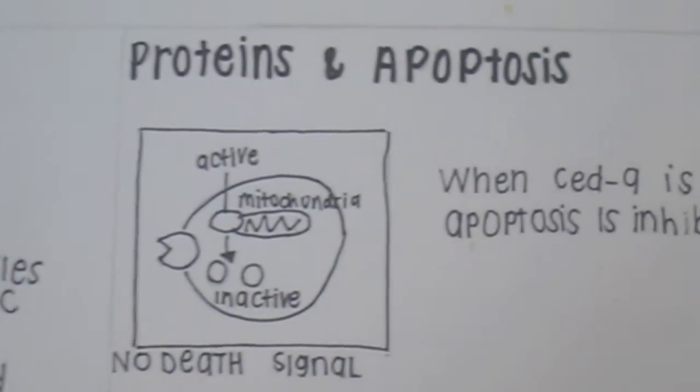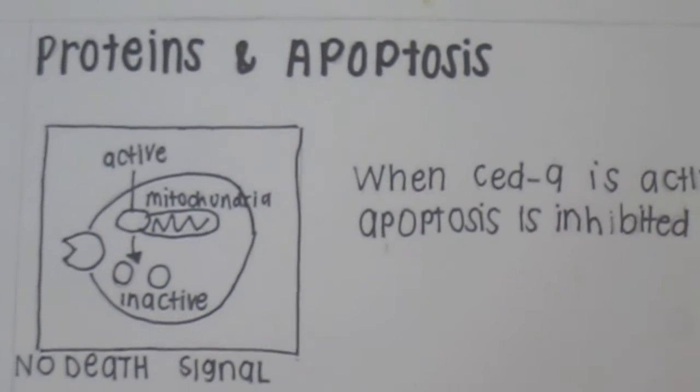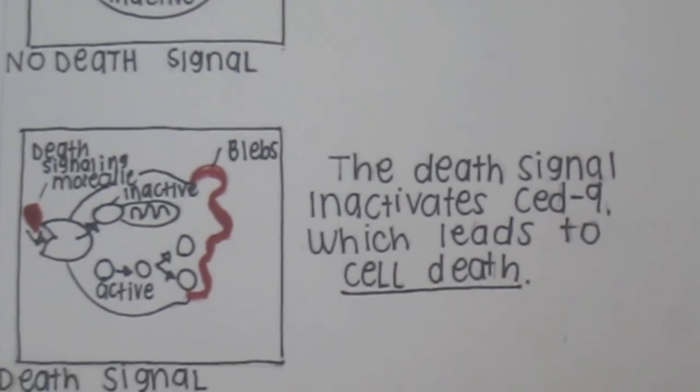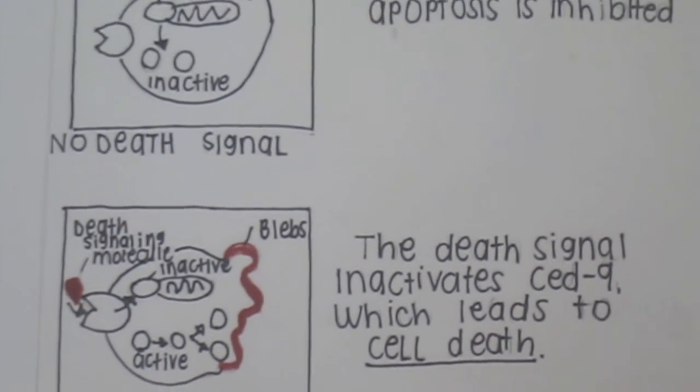When the death signal is not received, a protein inhibits apoptosis from occurring. When a death signal is received, proteins are activated, which causes the cell to form blebs. This process is very important in shaping organs during embryonic development.